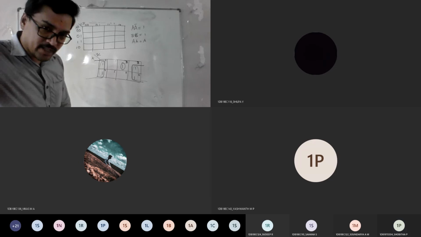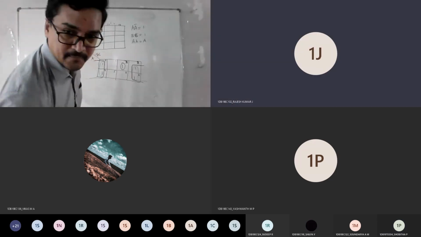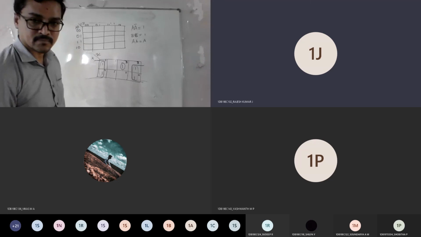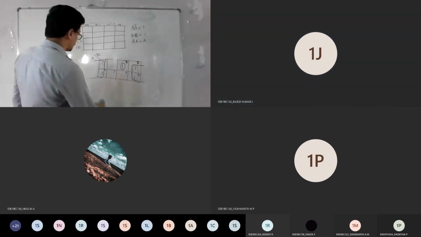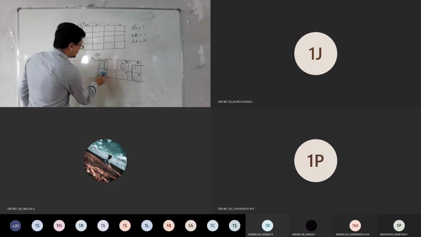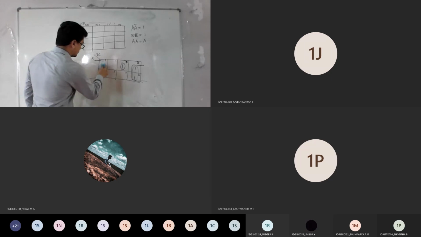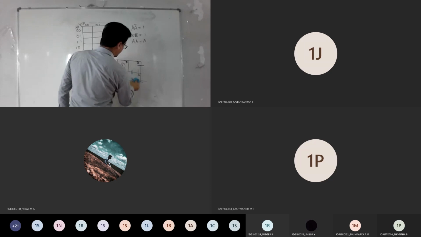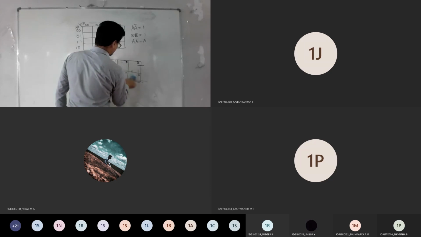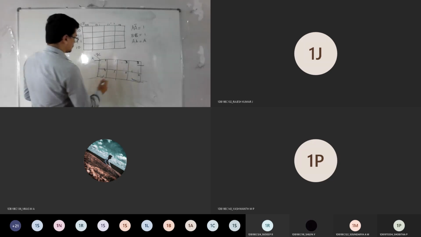Have you got the logic? Yes. Okay. So you got this folding concept, right? Same way, assume the alignment will be like this. Then tell me how to do it.